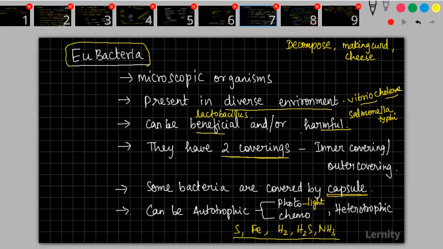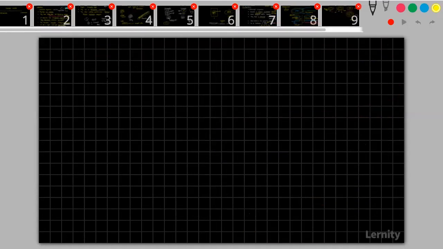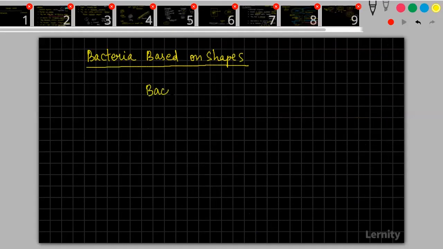Okay, so with this, the eubacteria part is over. I'll just teach one more concept and wrap up the day. Bacteria based on shapes. So you have something called a bacillus. They are rod shaped, and you will be seeing bacteria like this.